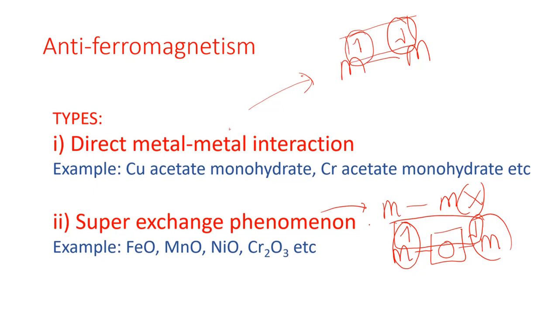Now as the metal atoms are not directly linked, the exchange is happening with the help of this oxygen, because it acts as a bridge. It helps to exchange the spin of electrons through this bridge. So therefore this is named as super exchange phenomena. Okay, so overall, for simplicity, I am just summarizing once again.